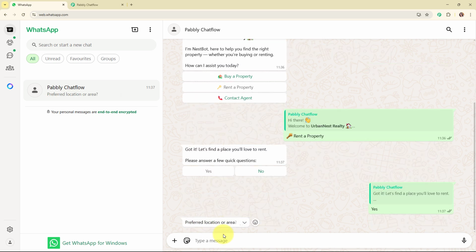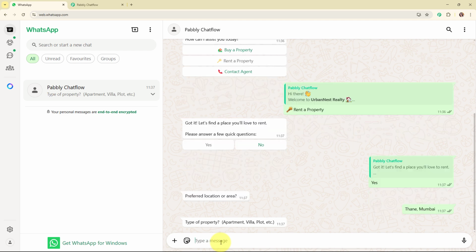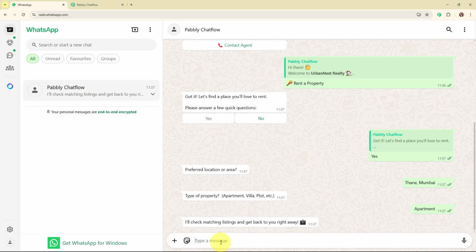And then it says preferred location or area. So let's enter the area as Thane, Mumbai. Type of property, apartment, villa or plot. So I'm going to select property type as apartment over here. And it says I will check matching listings and get back to you right away. Alright, so with this we have successfully seen the working of this chatbot that I've built using Pabbly Chatflow.